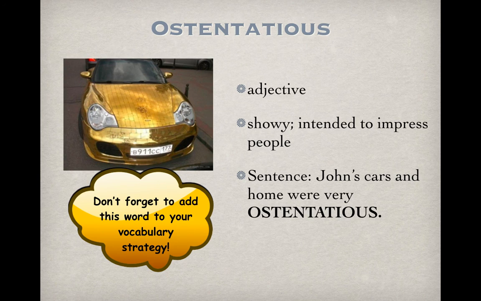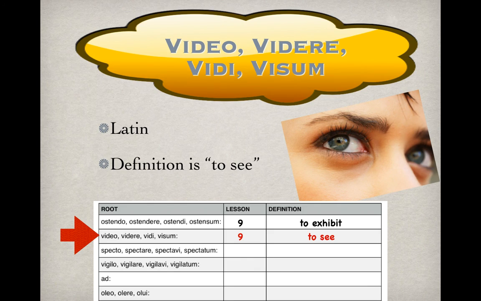There are 2 more words and 1 more root that we're going to learn for lesson 9. So go right back to your root card. Video is the next root, and it means to see. And obviously, it's spelled the same as video, and you watch or look at or see a video when you watch it on TV. So that can kind of help you to remember that definition.